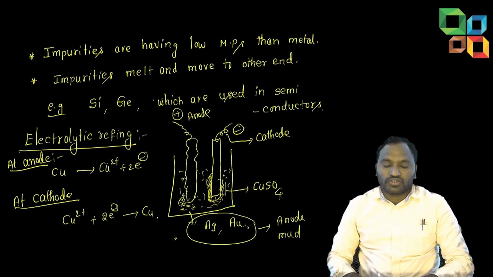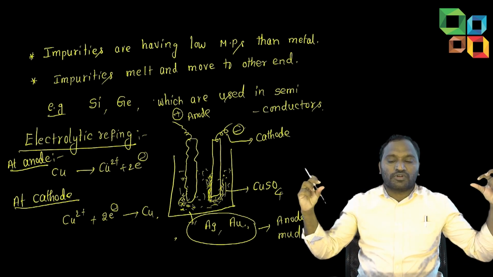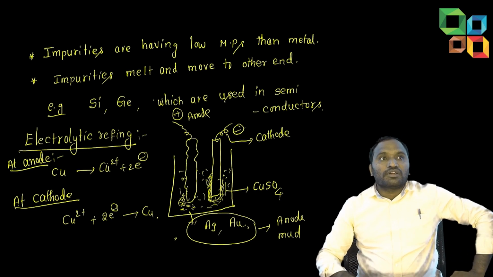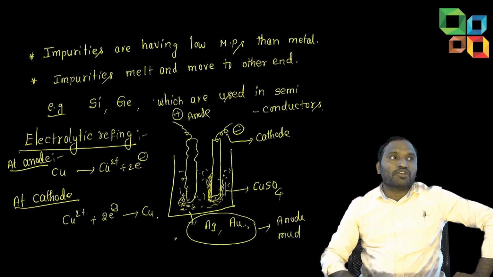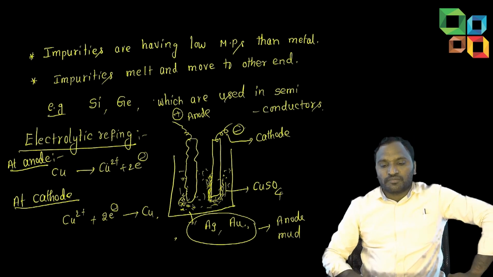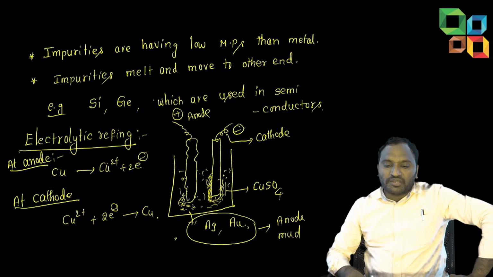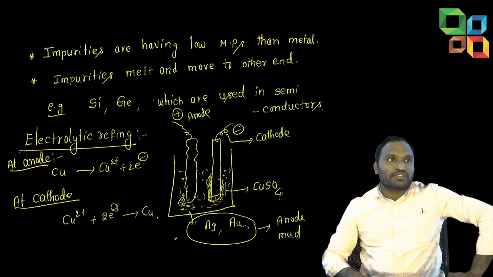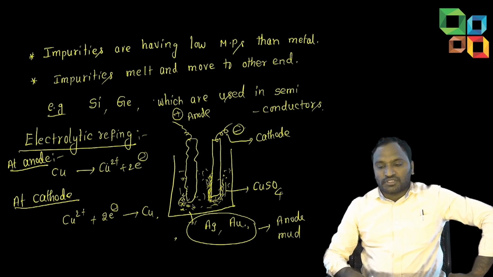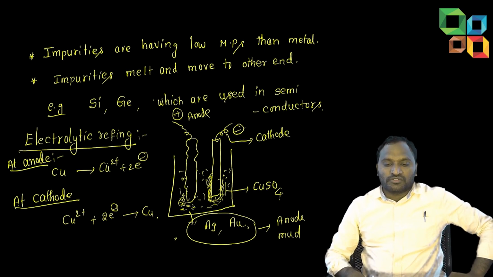In the zone refining process, the metal you are going to refine is converted into rod form. Then with movable circular heating coils, we heat the rod. Here impurities have lower melting points than the metal. We heat the rod just above the melting point of the metal, so both become molten.